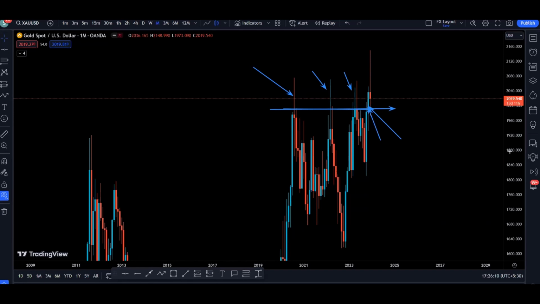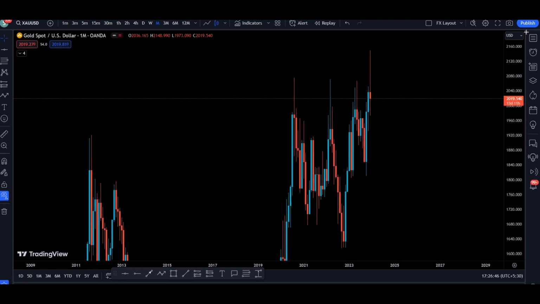As we can see, the current monthly candle already closed above this resistance, and it already created the bottom. You could see that we have a huge rejection to the upside, so the price already moved to the upside. Now a lot will depend upon how we get this monthly candle close. If we get a monthly candle close below this support, the move to the upside is going to become a fake out, and we will move to the downside. But if we close above this level, which is a support level, then there is a higher probability price is going to continue going to the upside.